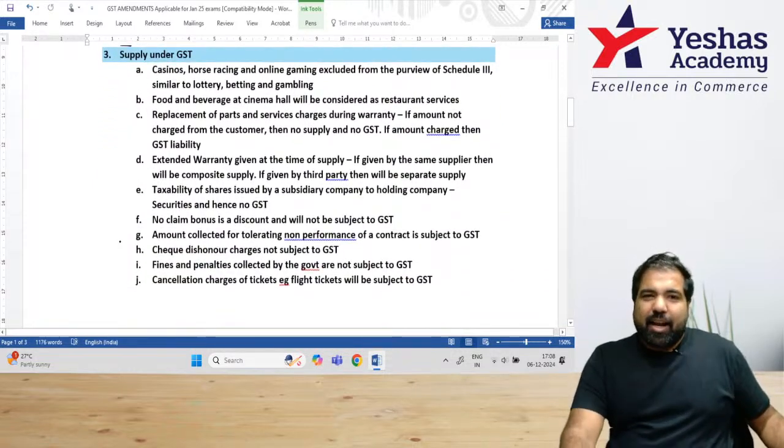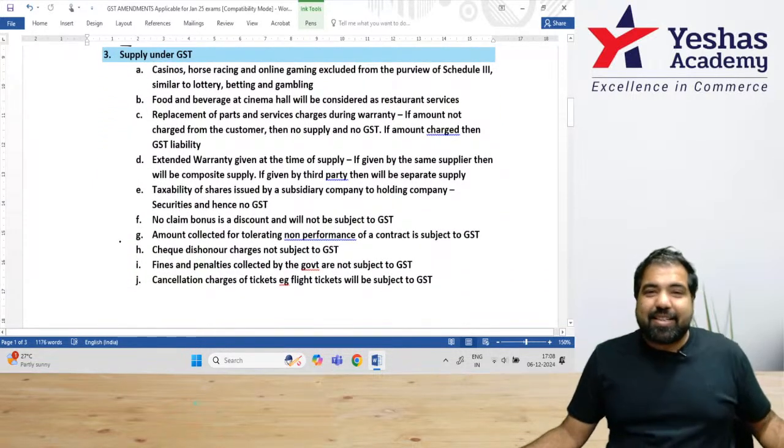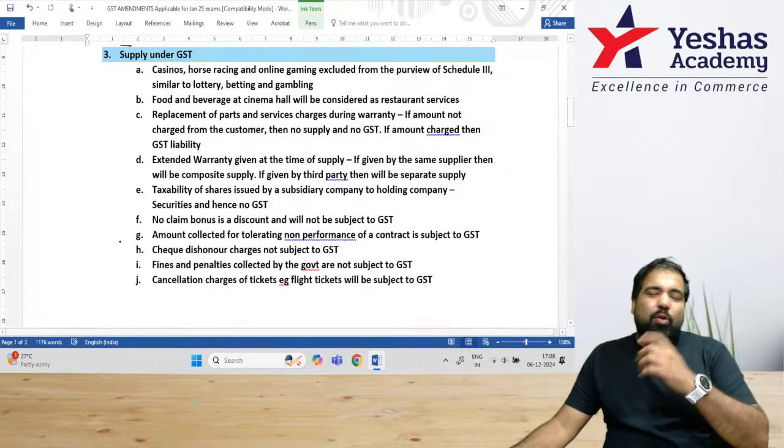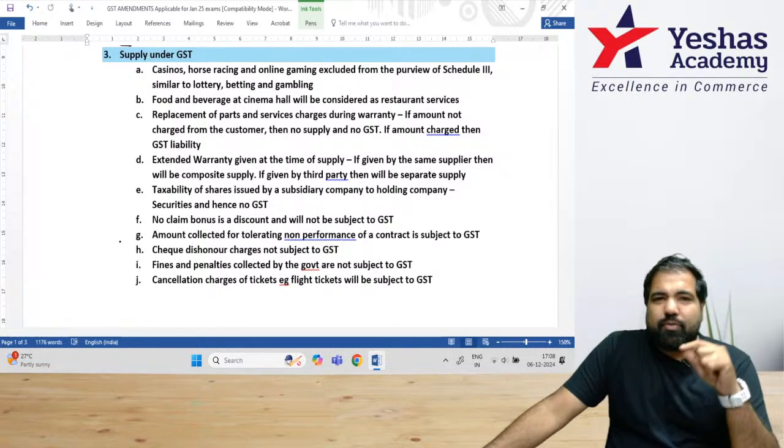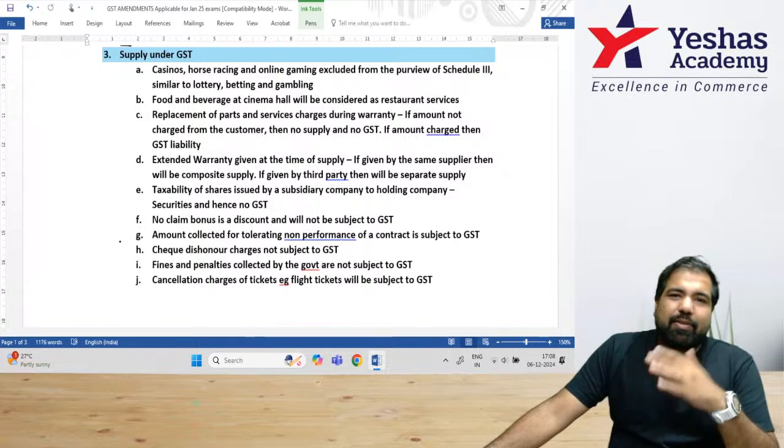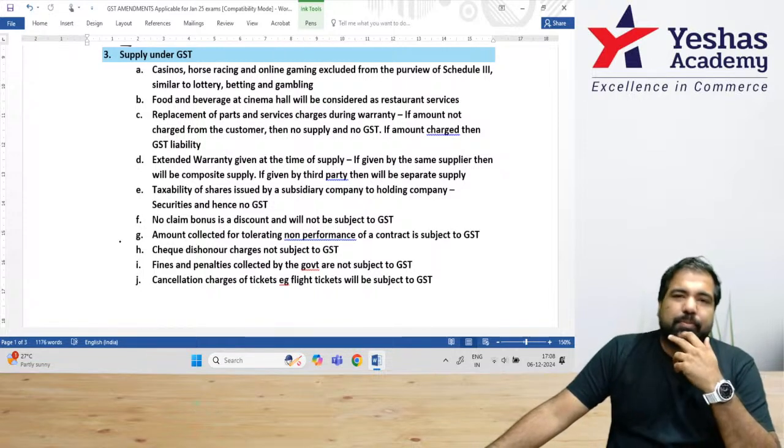And now guys, the scope of supply under GST. There is a new change there, but very, very simple. In the whole GST, there are only two changes. When I come to those, I'll tell you which are remarkable. Otherwise, all the amendments are very, very, very simple.